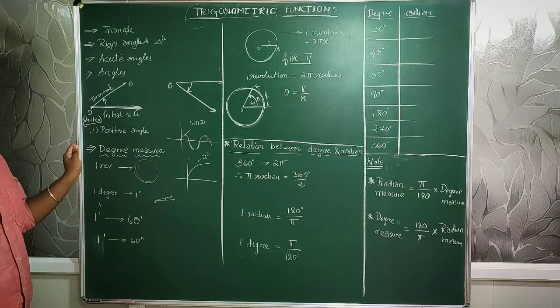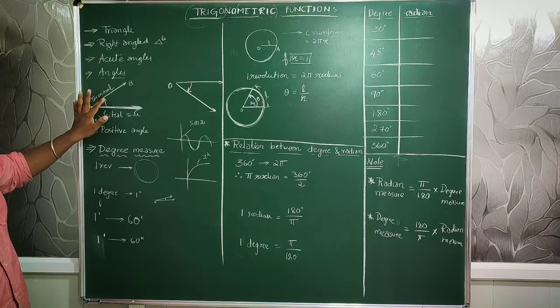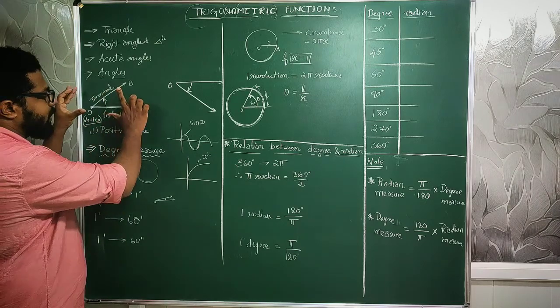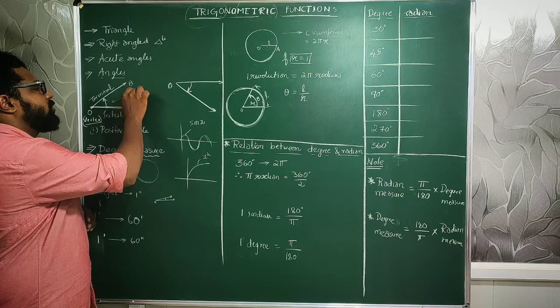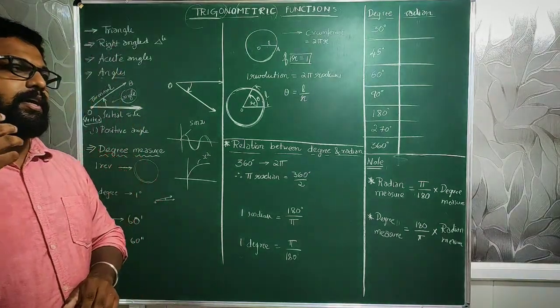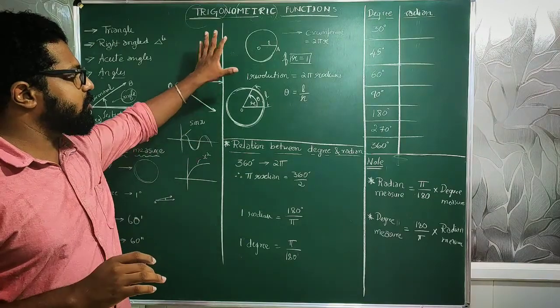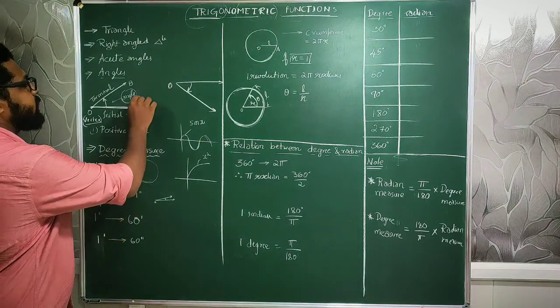It's called the vertex. Here, the space between them, the measurement between the two lines, is called the angle. This thing is called the angle. It can be represented anyhow, but in trigonometry, we use a general Greek notation for that, that is theta.